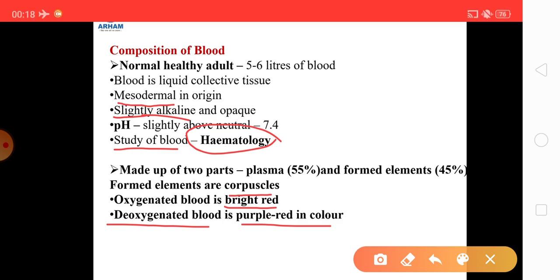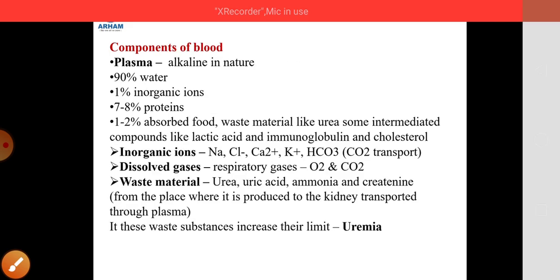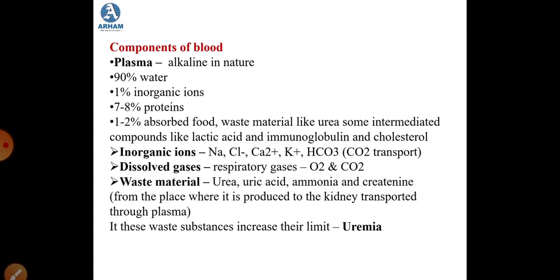Now let us study further about the first component of the blood, that is plasma. So plasma is alkaline in nature. It is comprised of 90% water, 1% inorganic ions, 7 to 8% protein, and the rest, 1 to 2%, is actually the absorbed foods. Then there is waste material like urea, and then there are some intermediate compounds like lactic acid.